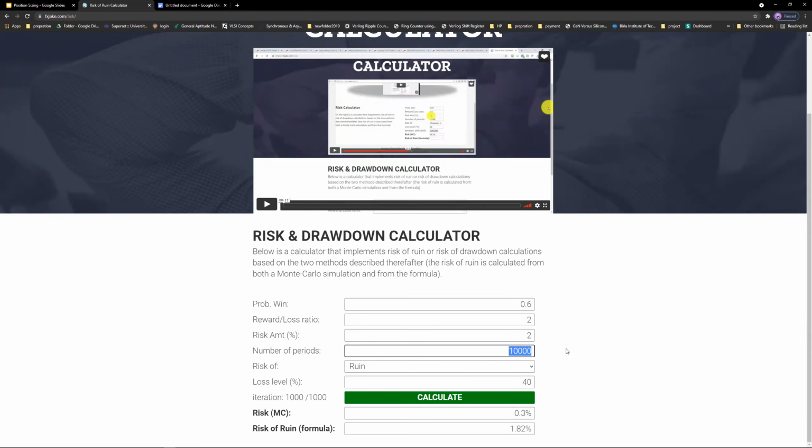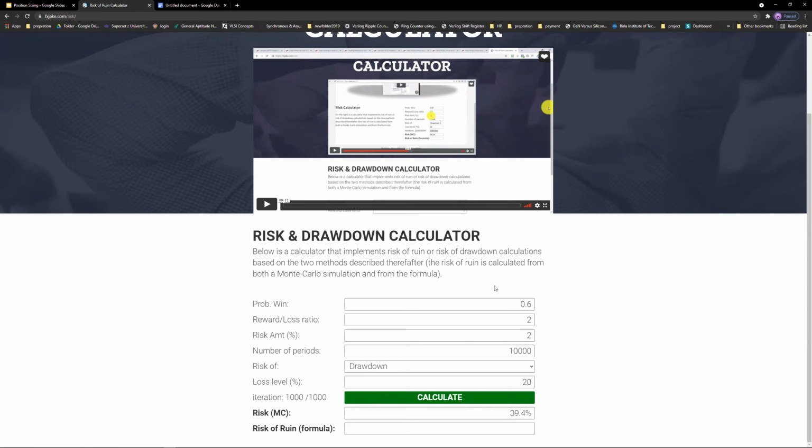I have to make it 10,000 or more for me to know a bigger picture. We cannot have all the sequences happening in a small number of trades. And as of now, I am focused on the drawdown. And I will say 20% is the drawdown I'm looking for, right? And I'll place a calculator. So with the system which has a 60% win rate, a risk to reward of 2, if we risk 2% of our capital, then over the 10,000 trades, there is a 40% probability that we will hit a 20% drawdown.